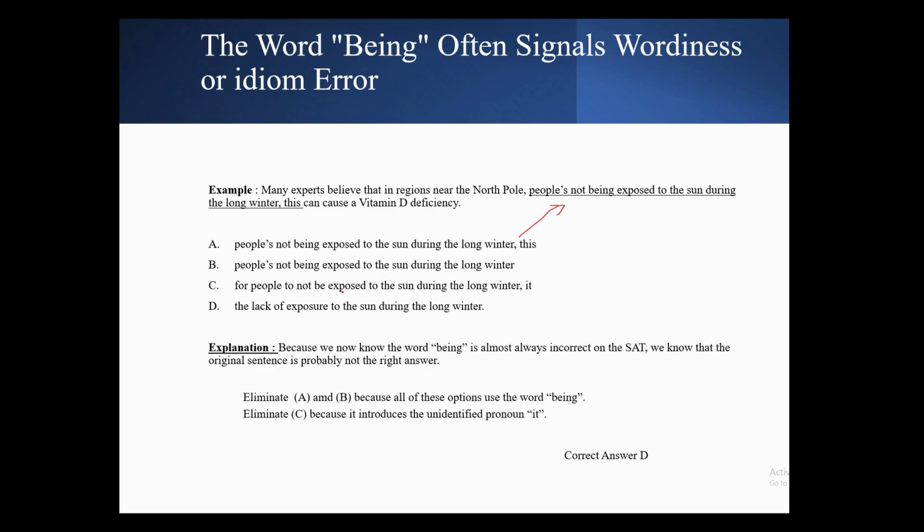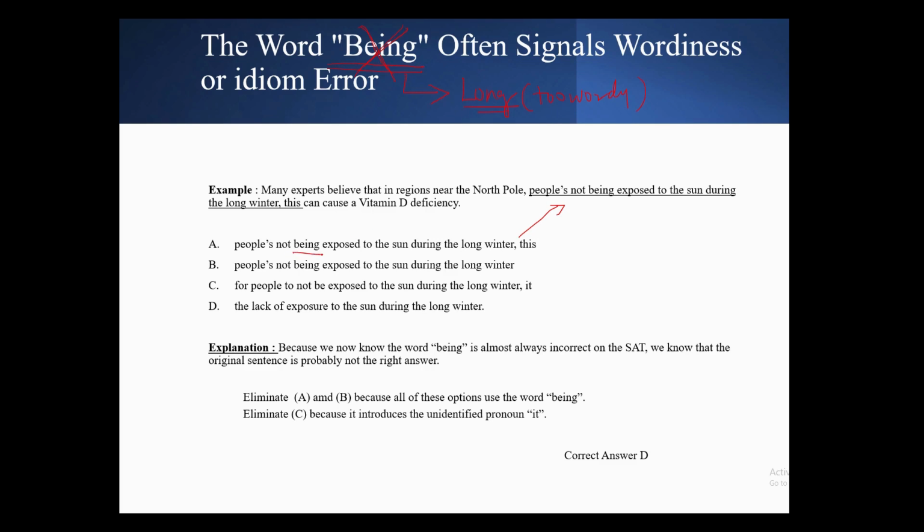For people to not be exposed to the sun during the long winter, or the lack of exposure to sun during the long winter. So this is a very golden rule here: when you look at BEING, you can clearly get rid of that, because BEING always signals the wrong answer. Why does it signal the wrong answer? Because the moment you start using BEING, the sentences will normally become too long. It will be too wordy. So you can clearly get rid of answer options that use BEING.